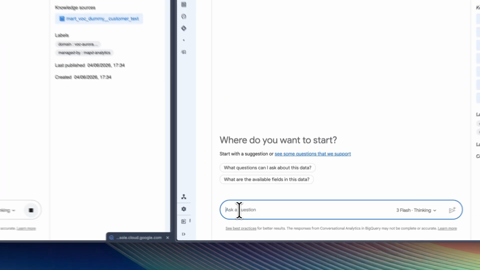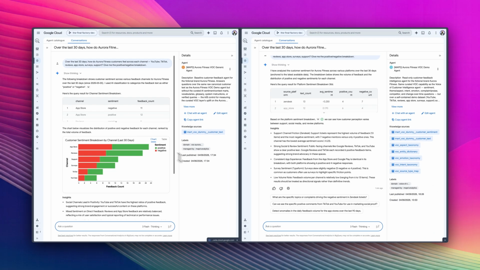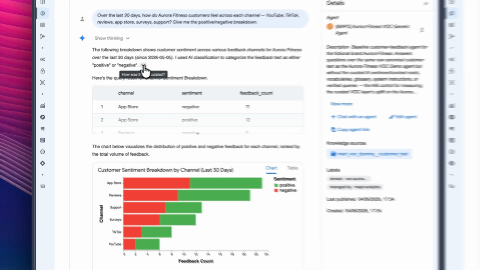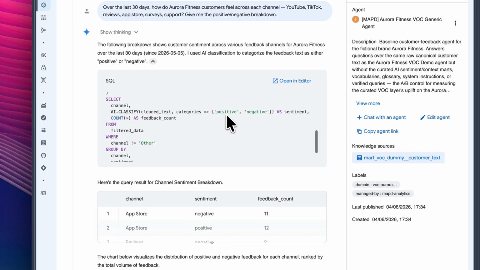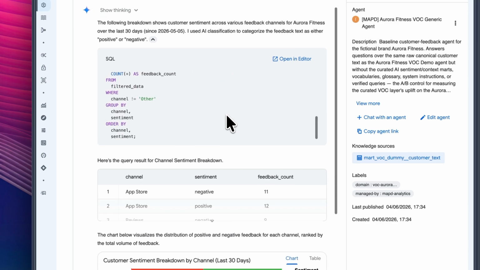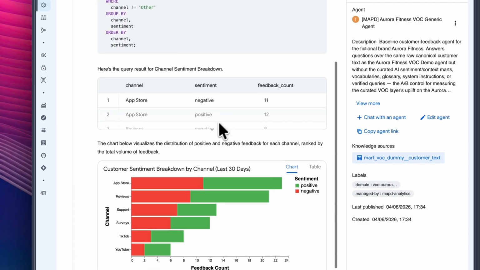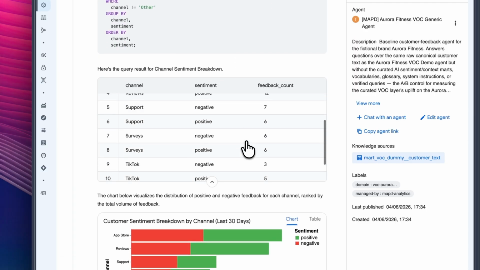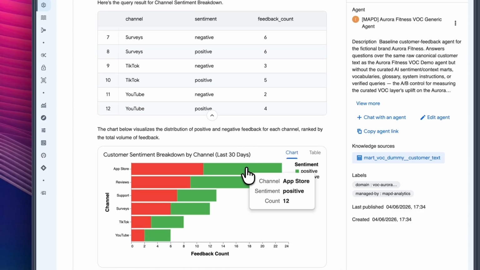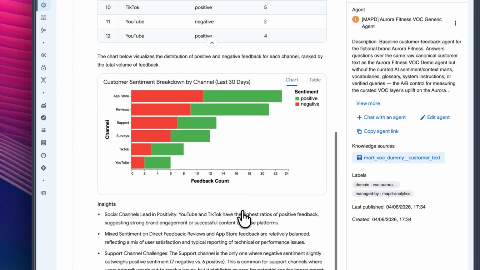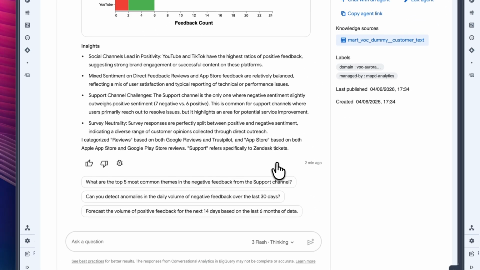So the main takeaway from this comparison isn't that the generic AI agent can't answer questions. It can. But it has to work too hard. It has to classify, interpret, filter, and judge everything from scratch. The curated voice of the customer intelligence agent is different because the important context is already prepared. It has the sentiment scores, the intent labels, the emotion labels, it knows competitor dimensions, it knows which rows need human review, and it has instructions and verified queries that guide how it should answer. That makes the output more consistent, more auditable, and more useful for real teams.